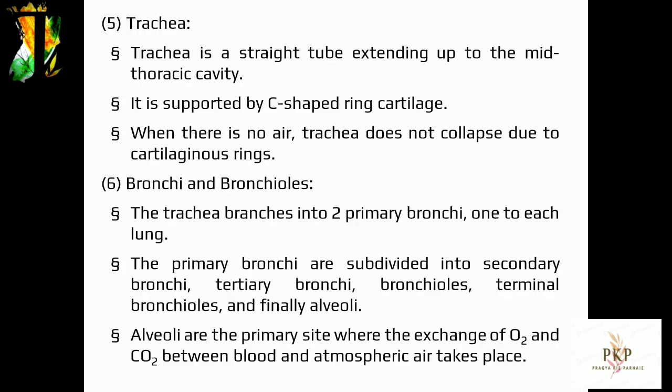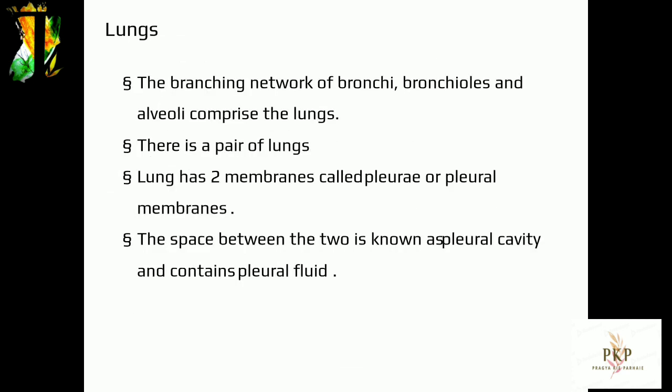4. Larynx, voice box. Larynx is a cartilaginous box which helps in sound production and hence is called the sound box. During swallowing, the glottis, a slit-like aperture in the larynx, is closed by a thin elastic cartilaginous flap called epiglottis to prevent the entry of food into the larynx. The larynx leads to the trachea. 5. Trachea. Trachea is a straight tube extending up to the mid-thoracic cavity. It is supported by C-shaped cartilage rings. When there is no air, the trachea does not collapse due to the cartilaginous rings.